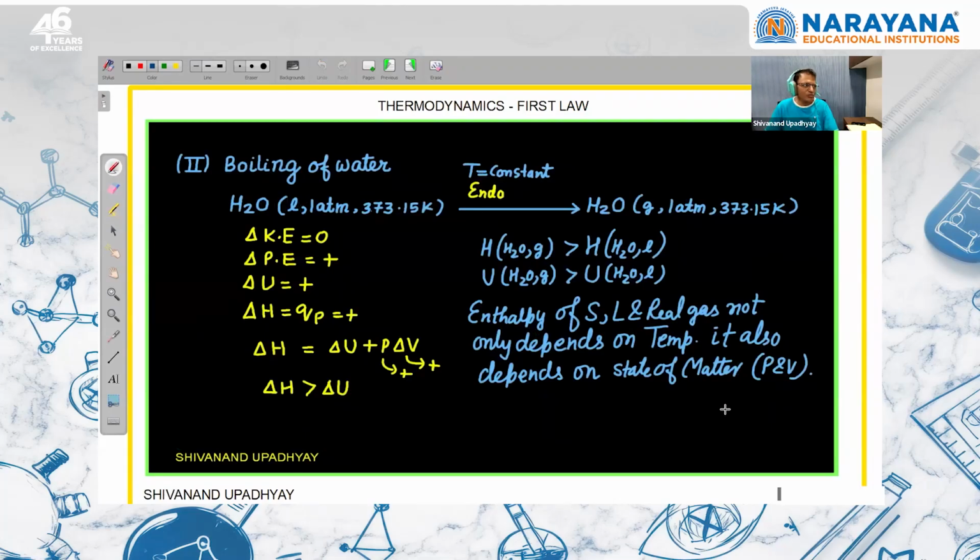Same way you can discuss boiling. In boiling you have to be a little careful about delta H and delta U, because here the volume is more and here the volume is less. So again we are using the relation delta H is equal to delta U plus P delta V, where pressure is constant while boiling is taking place. So P delta V is positive here. Internal energy change is equal to potential energy change, which is positive, and we are giving heat energy. So Qp is delta H, so this is also positive. So we can say here that delta H is greater than delta U, right?